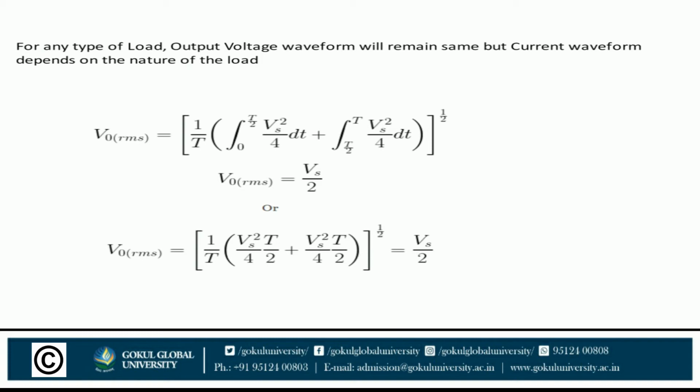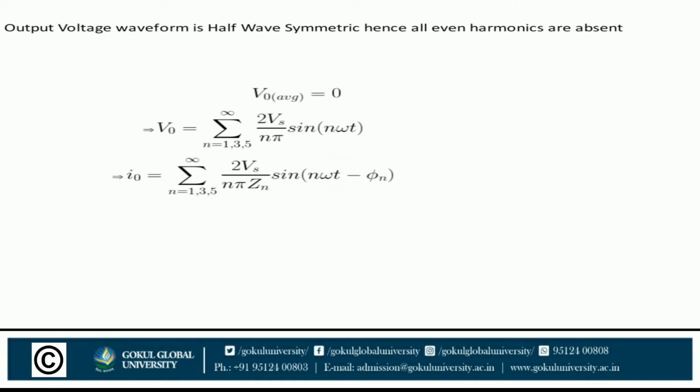The output voltage waveform is half wave symmetric, hence all the even harmonics are absent. That is why VO average will be 0. VO output will be a summation for n equal to 1, 3, 5 up to infinity of 2 Vs upon n pi sin n omega t, and our output current will be a summation for n equal to 1, 3, 5 up to infinity of 2 Vs upon n pi Zn sin(n omega t minus phi n).